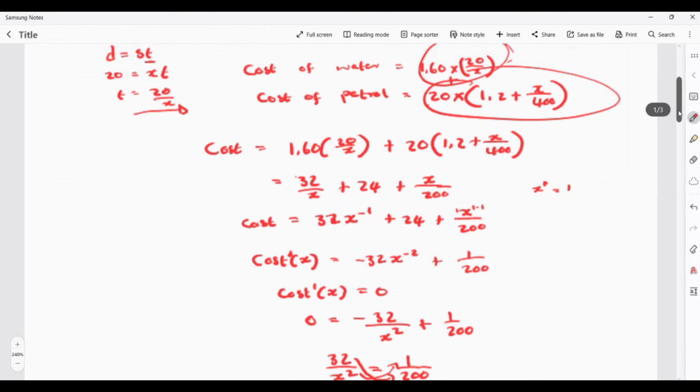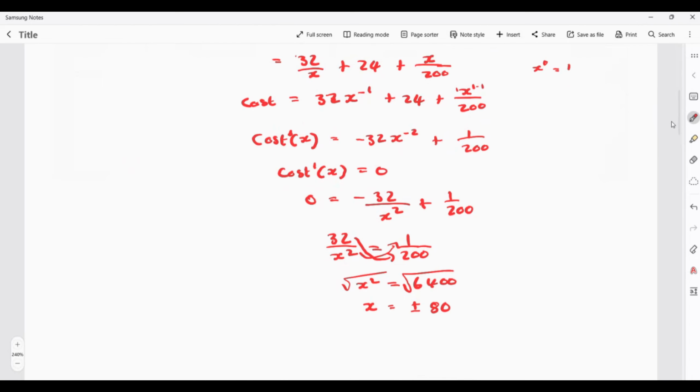It only has magnitude, no direction. To be on the safe side, you could say negative 80 because it's going back, but since we are only talking about something that has magnitude, we can just say our speed is 80 kilometers per hour. So that is what they wanted.